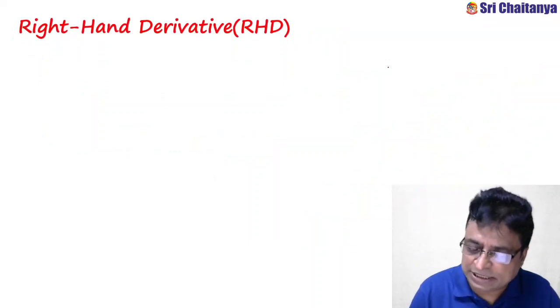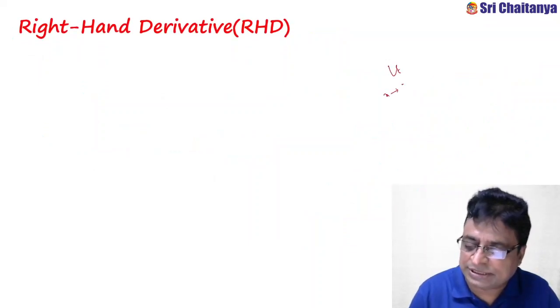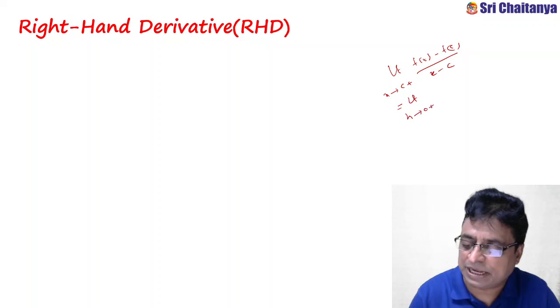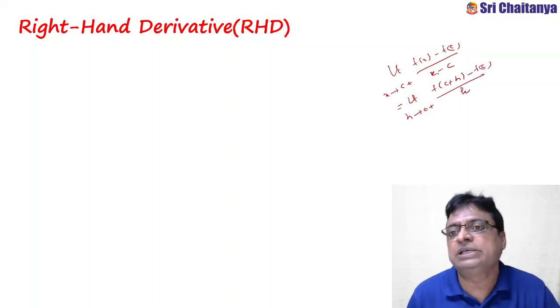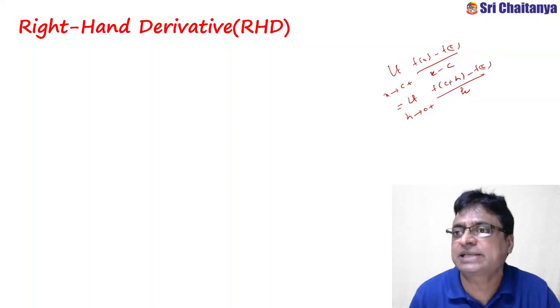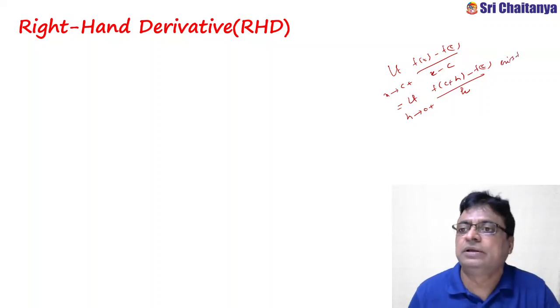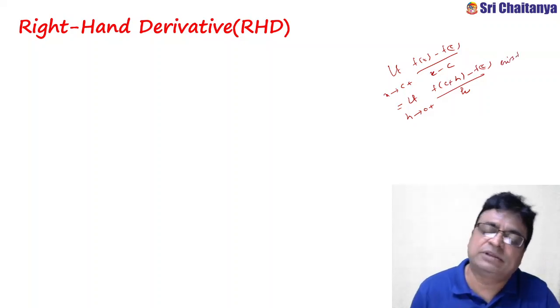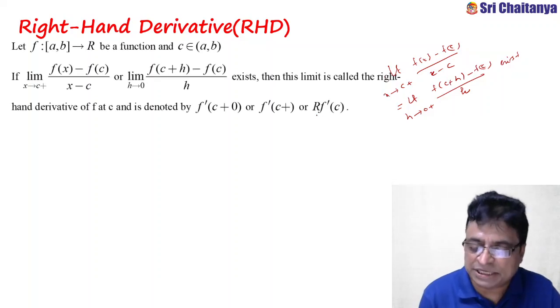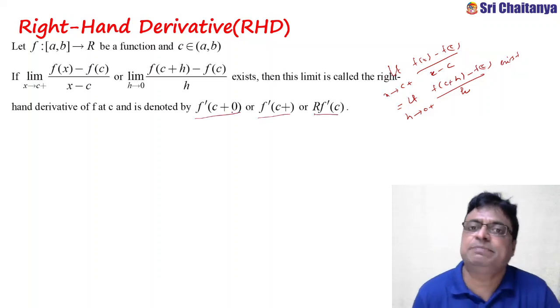That means limit x tends to c plus of (f(x) minus f(c)) by (x minus c), which is nothing but limit h tends to 0 plus of (f(c plus h) minus f(c)) by h, because if I replace x with c plus h, c gets cancelled. Finally, I will get h. If this exists, then in this case, the limit is called the right hand derivative, represented with RHD or Rf'(c) or f'(c plus) or f'(c plus 0), etc.